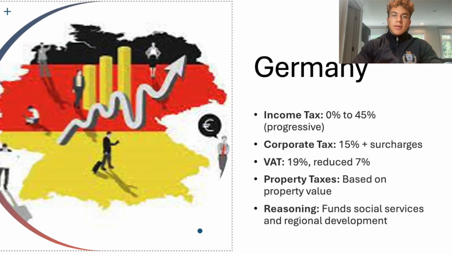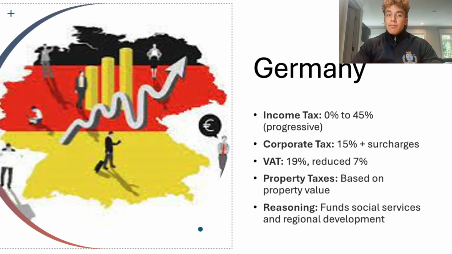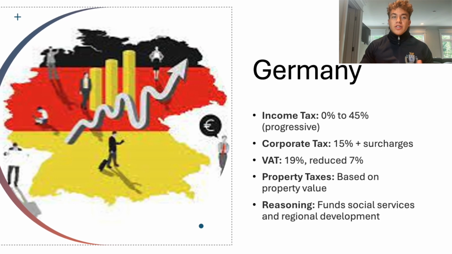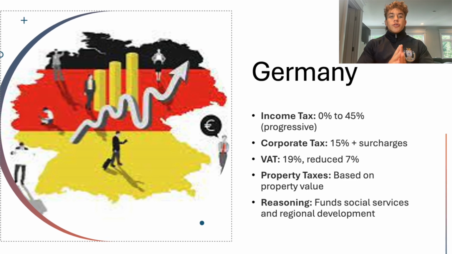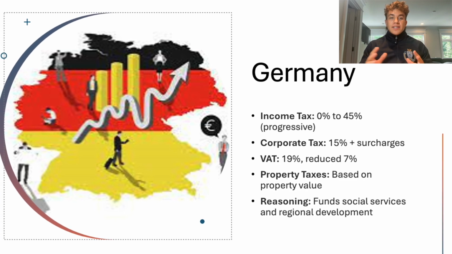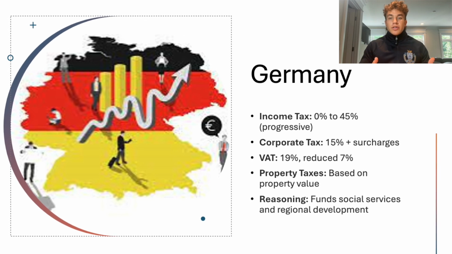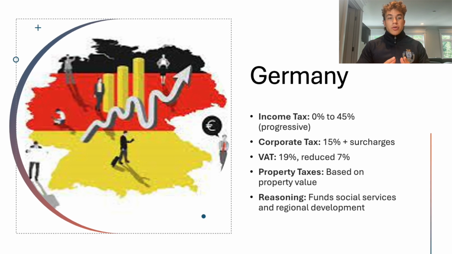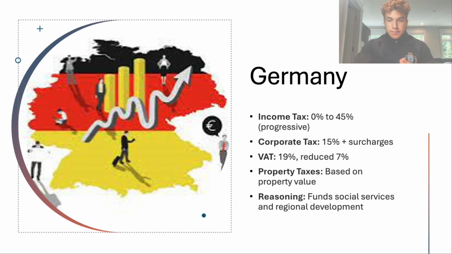In Germany, income taxes range from 0 to 45%, with higher earners paying significantly more. The corporate tax rate is around 15%, with additional surcharges and municipal trade taxes. The value-added tax is 19%, with a reduced rate of 7% for essential goods. Property taxes are based on the value of the property. This tax structure funds extensive social services and regional development.